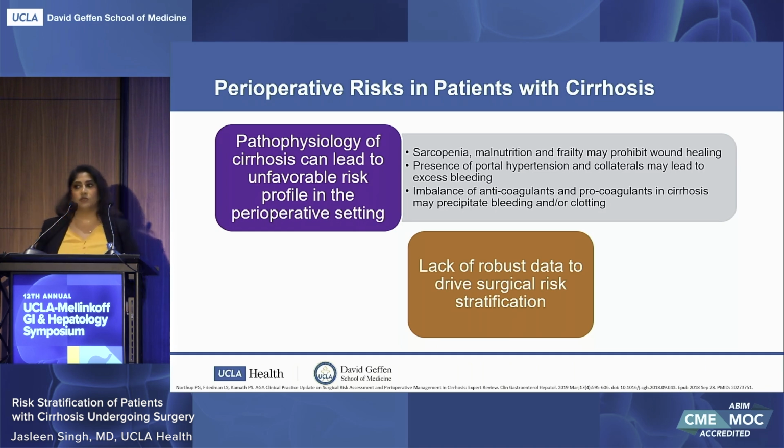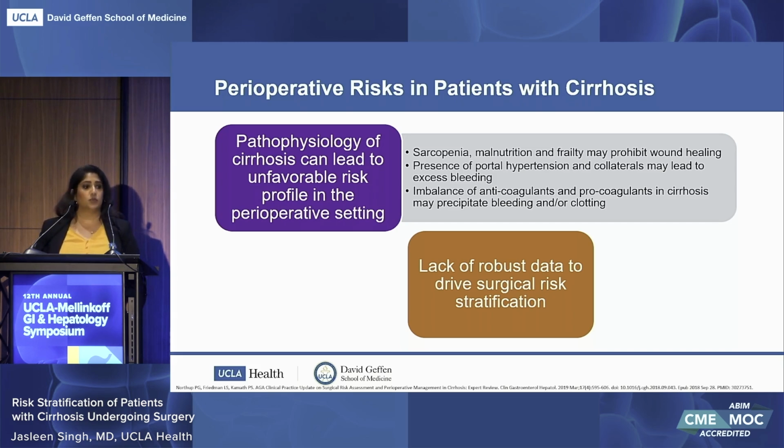So in terms of the pathophysiology of cirrhosis that can lead to this unfavorable risk profile, factors such as sarcopenia, malnutrition, and frailty, which is something that we particularly see in our patients with decompensated cirrhosis, can lead to poor postoperative outcomes, and in particular, may prohibit things such as wound healing. Also, the presence of portal hypertension with portosystemic collaterals, especially in the abdomen and in the thoracic cavity, may lead to excess or an unfavorable amount of bleeding.